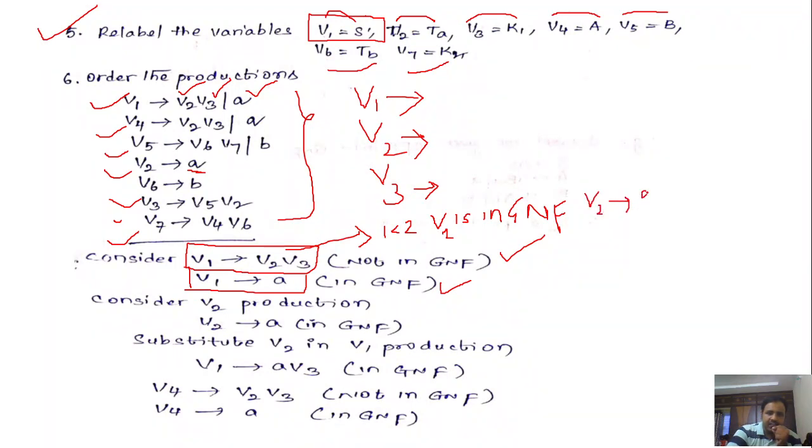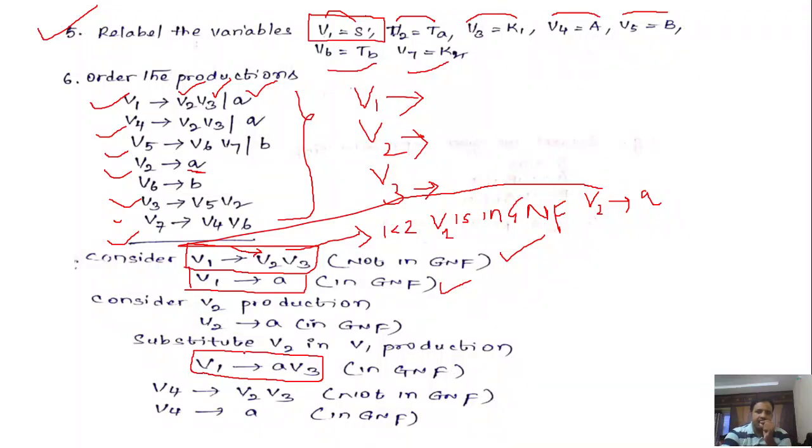Then what you have to do? Substitute this V2 value here. So what you will get? V1 denotes a V3. The moment you substitute the V2 value in the V1 production, it comes into GNF form. Done. Next, consider the next production.